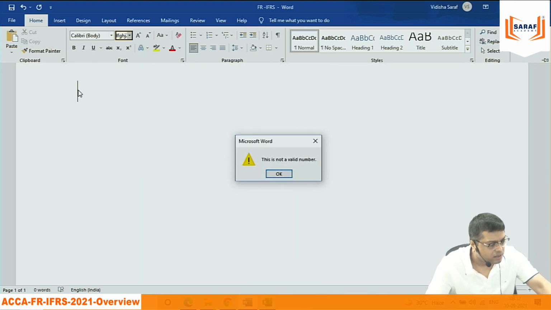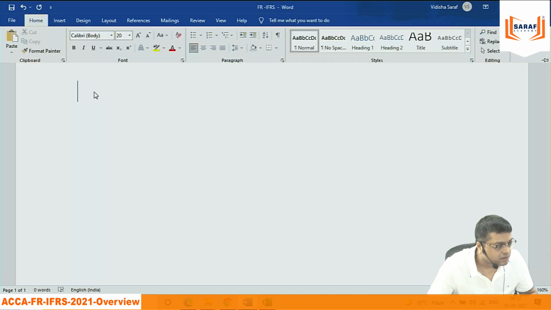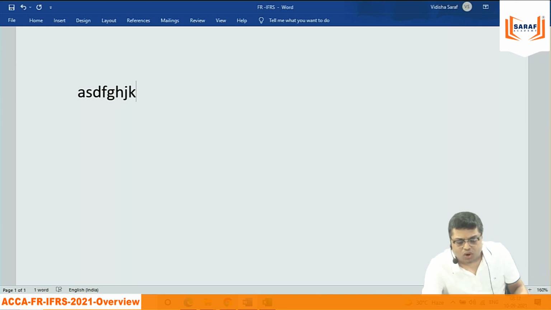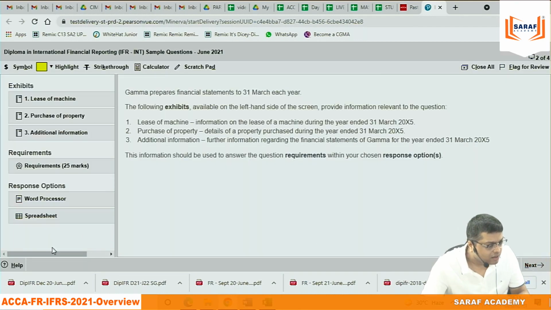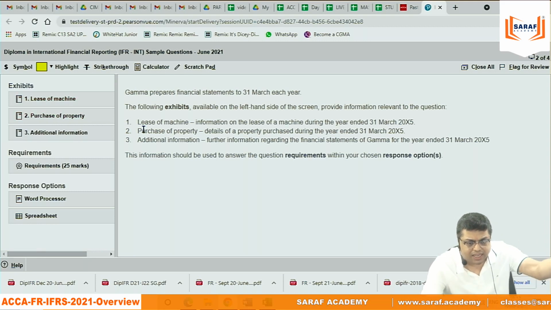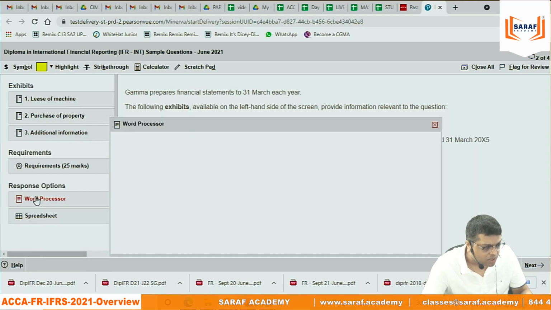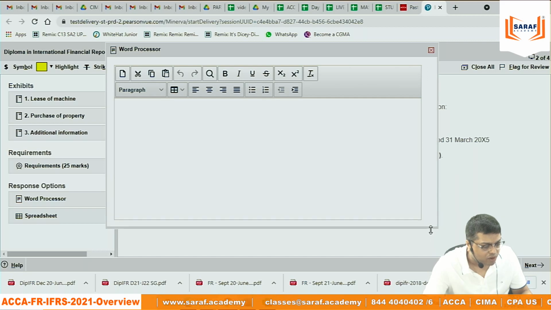Whatever you want to write, you will be writing theoretical explanations here and doing numerical calculations in Excel. Like I opened this IFRS paper, this first question is purely numerical, so for that reason a Word file is not given. Now the second question in the IFRS exam is based on certain IAS, IFRS standards, but now they have given a Word file also in the exam.